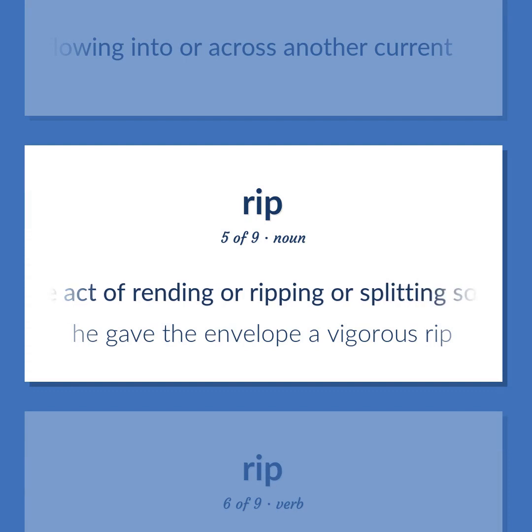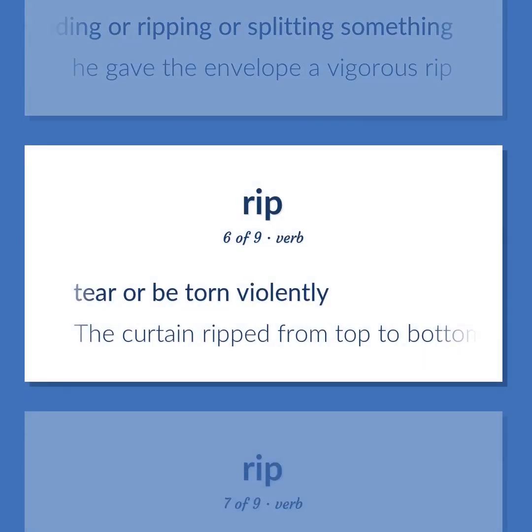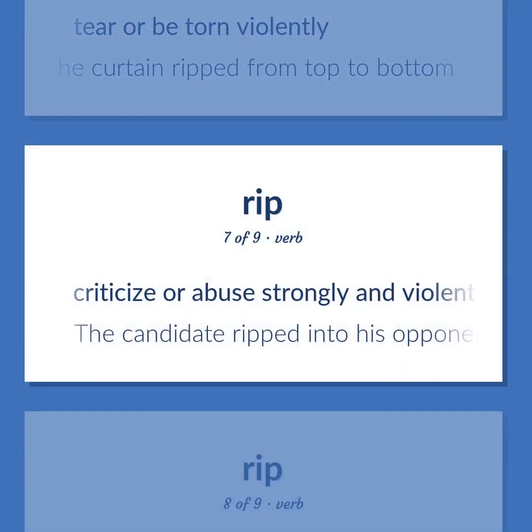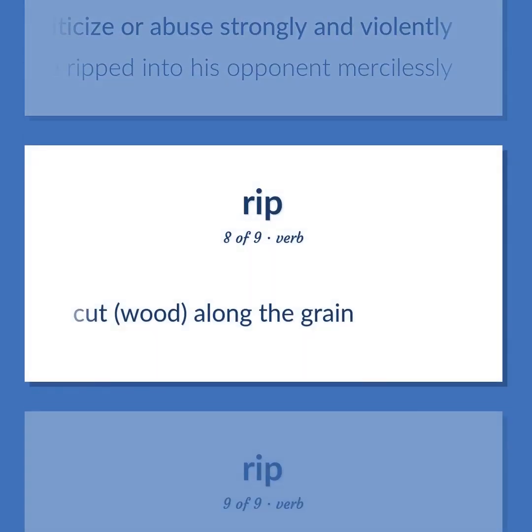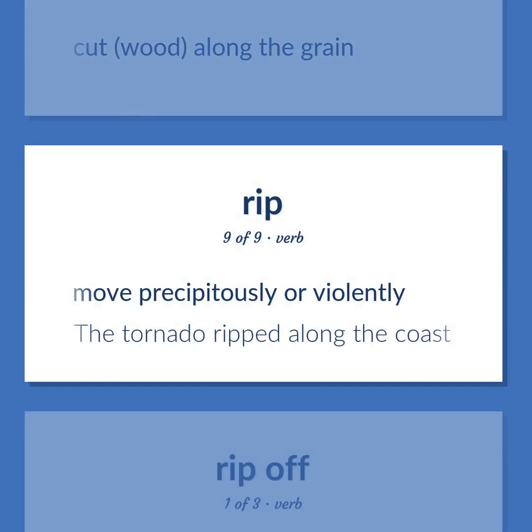The act of rending or ripping or splitting something. He gave the envelope a vigorous rip. Tear or be torn violently. The curtain ripped from top to bottom. Criticize or abuse strongly and violently. The candidate ripped into his opponent mercilessly. Cut wood along the grain. Move precipitously or violently. The tornado ripped along the coast.